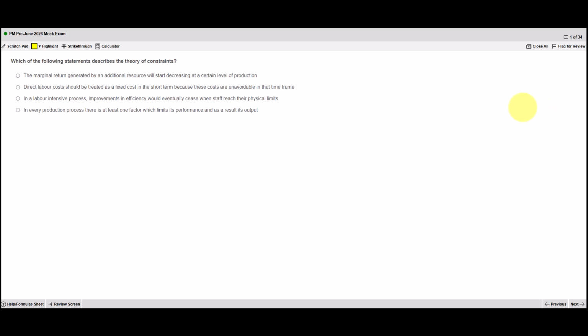I always advise my students to be selective on their first run through of Section A, to focus on the simpler questions, ones they can answer more easily. And if it's one they think will be more difficult or one that's going to take a bit more time, I recommend they flag it, take a guess and then move on, and then use the review screen to come back if they've got time.